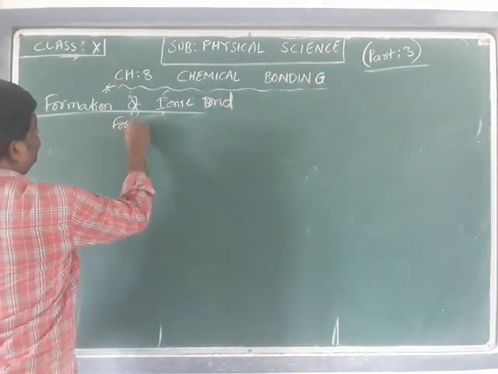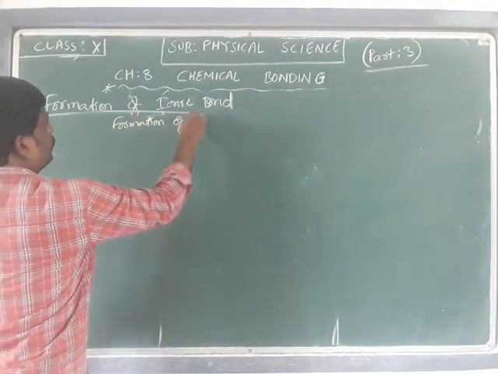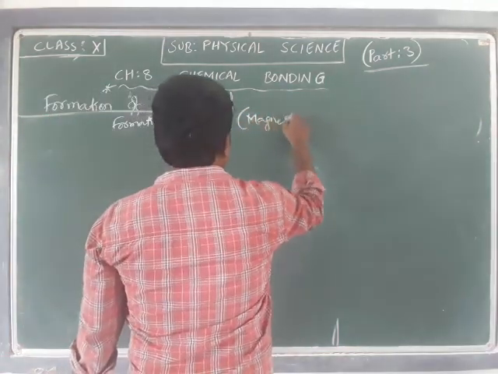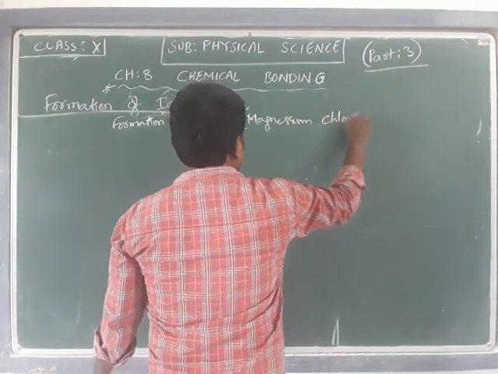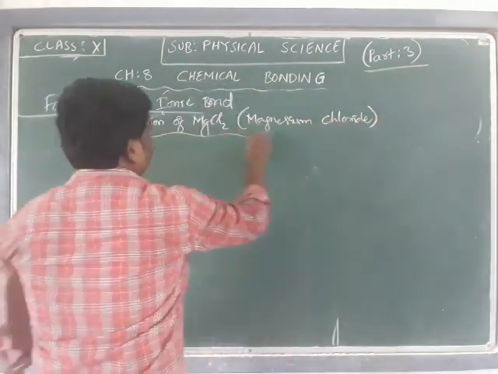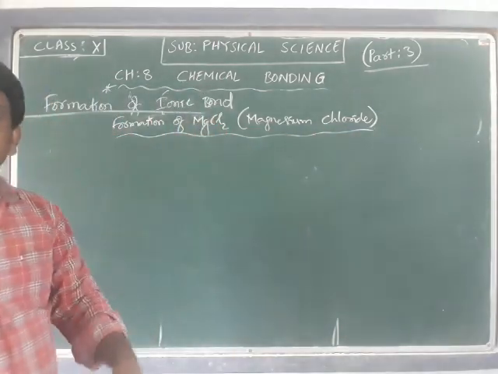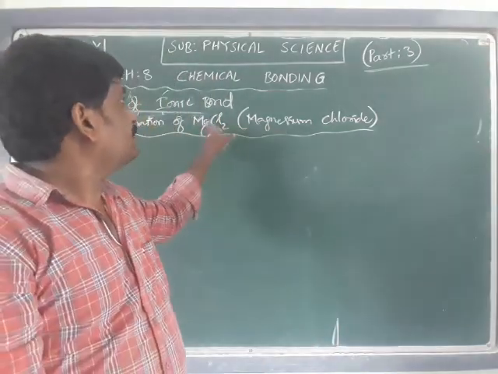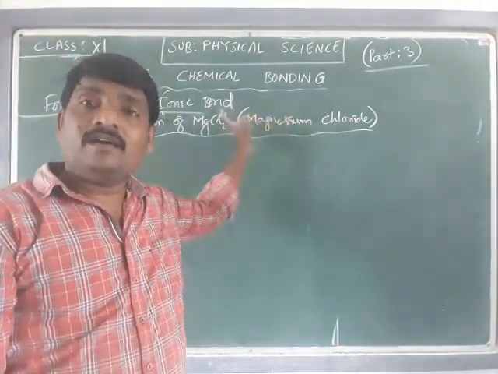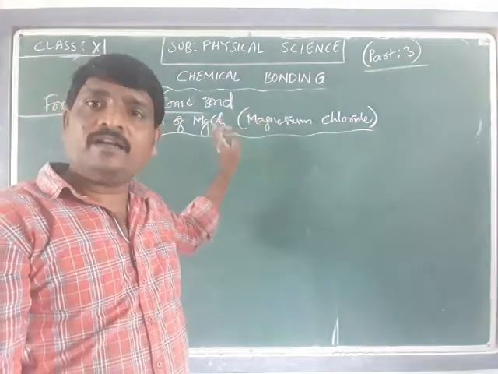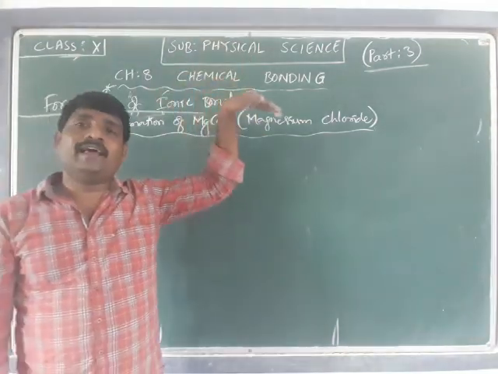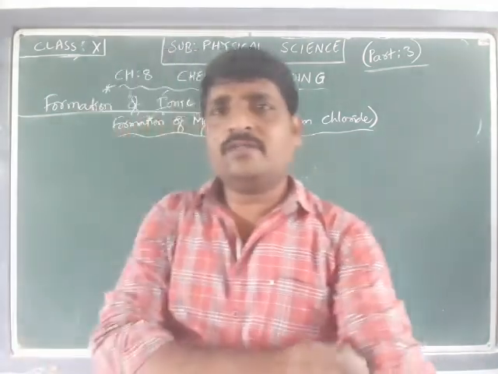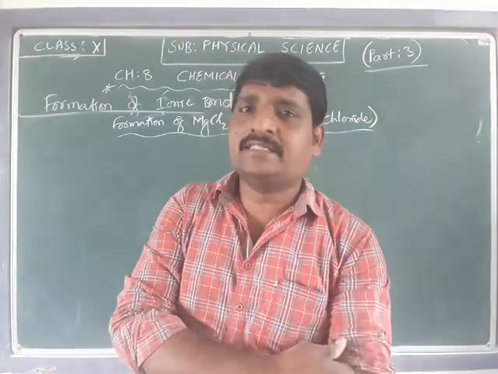See, formation of MgCl2, that is magnesium chloride. How is it going to form? In the case of sodium chloride, we were talking about NaCl, but in the case of magnesium chloride, we were talking about MgCl2. Why are we not keeping two there, and why is there a need of keeping two here as a subscript? That is what we are going to discuss now. That question also we are going to answer in this topic.